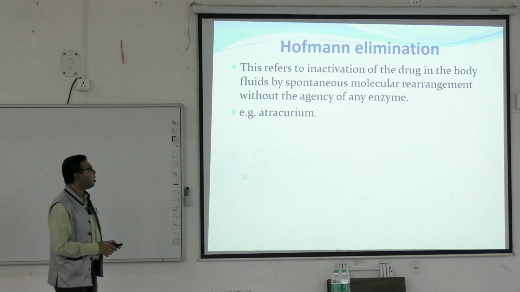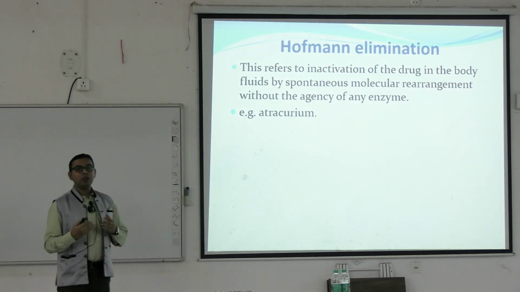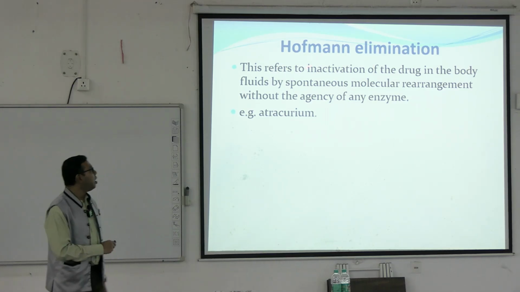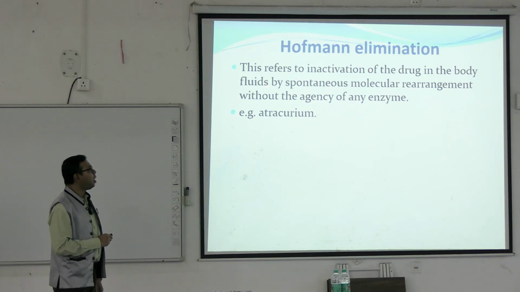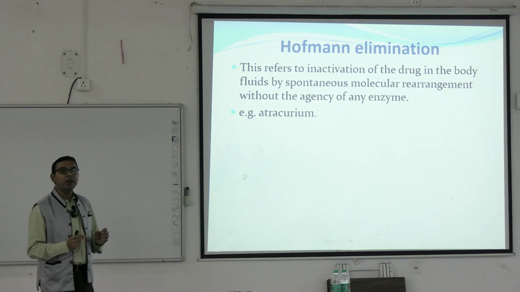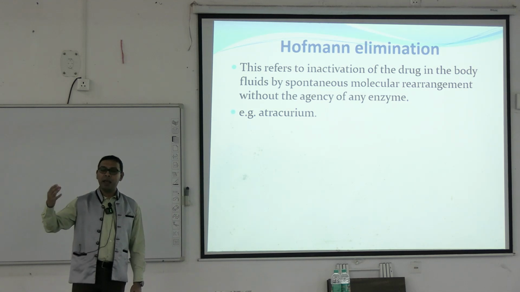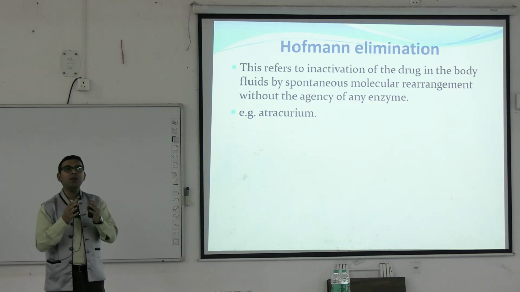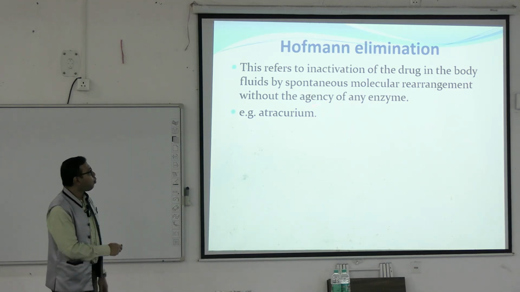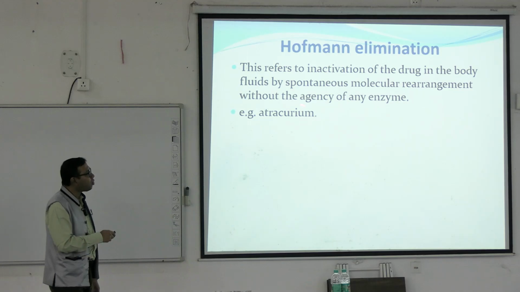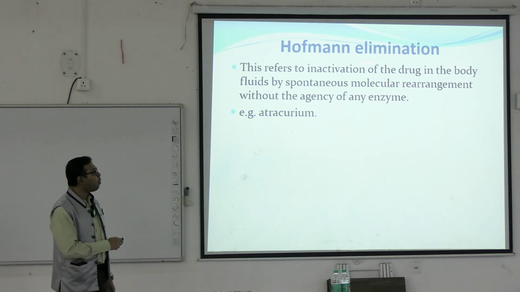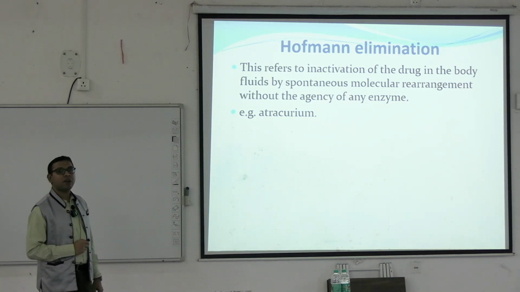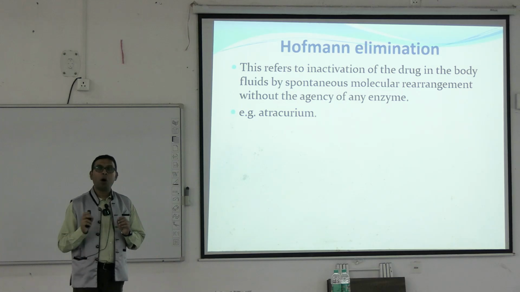So these differences are there. Another way by which metabolism happens is a unique mechanism known as Hofmann elimination. Hofmann elimination is basically inactivation of the drug in the body by spontaneous molecular rearrangement. That is, no outside enzyme is involved, the drug is already there and its molecules are spontaneously rearranged after their effects are gone. So spontaneous molecular rearrangement happens without the agency of any enzyme. This is known as Hofmann elimination. This is particularly seen in the case of atracurium. The atracurium drug shows Hofmann elimination.